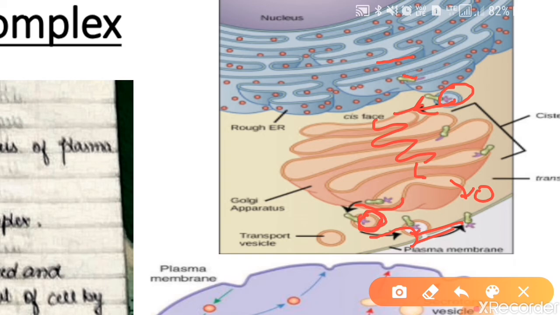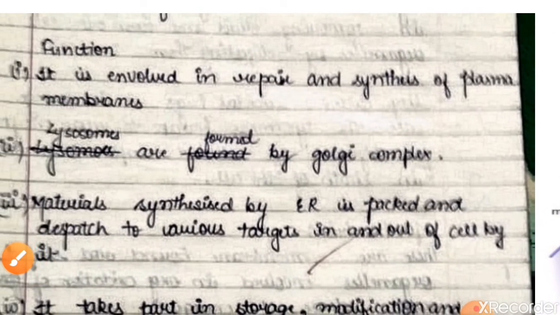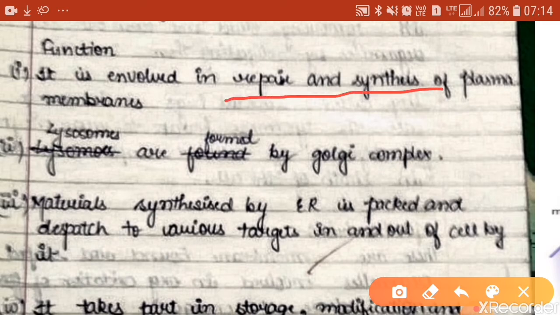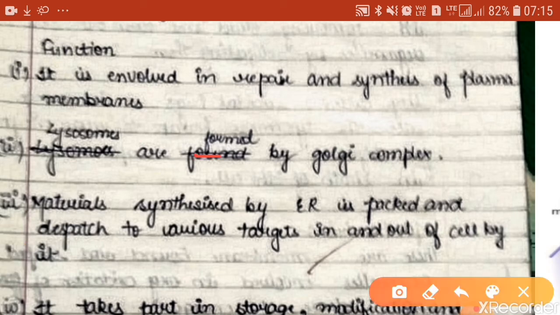These vesicles may be secreting the materials out of the cell, or these vesicles may be behaving like lysosomes. So the Golgi bodies are involved in repair and synthesis of the plasma membrane. The other important function of the Golgi body is making lysosomes. I've just now told you about lysosomes. You have learned in class 8 also that the lysosomes are called suicidal bags. So the lysosomes are formed by Golgi bodies or the Golgi complex.